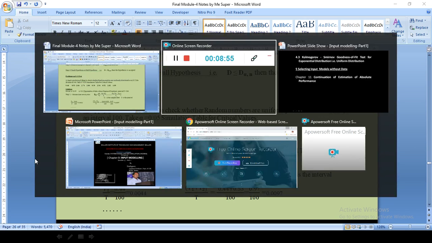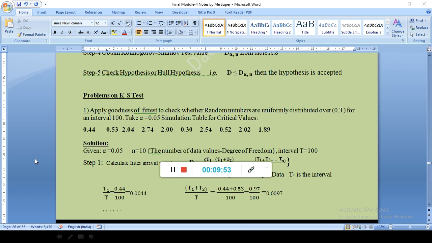Totally he has given 10 values. So according to the first step, we need to calculate Ri, that is inter-arrival points. So let us write down. What is given? Alpha is given as 0.05, and there are a total of 10 values. So I am writing n is equal to 10 here, right? So the number of data values or degree of freedom is what? 10.